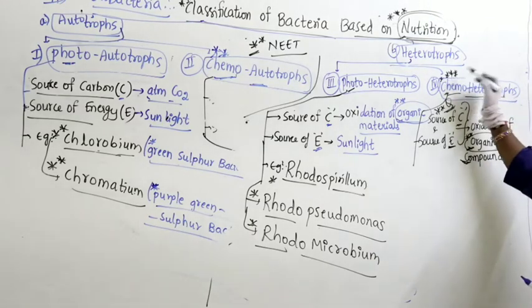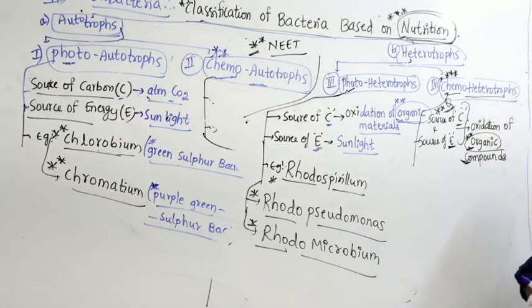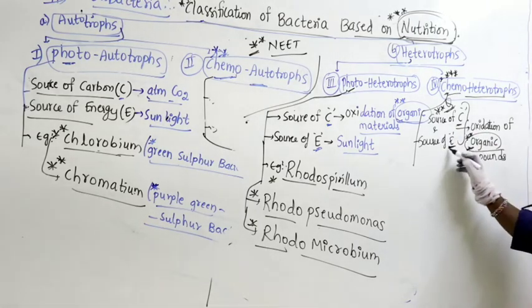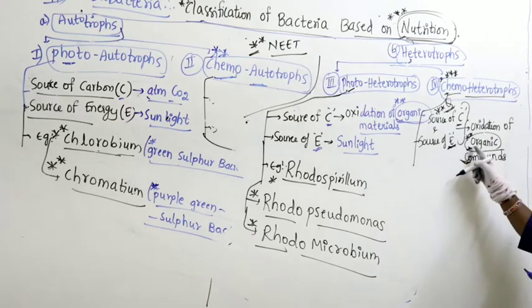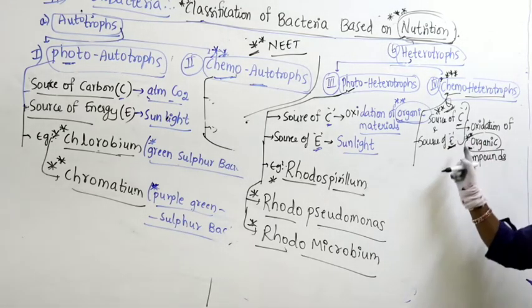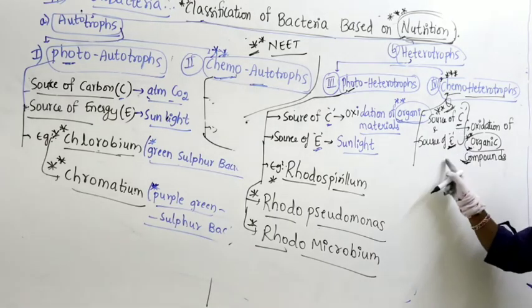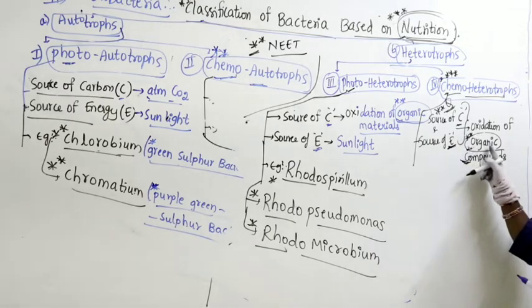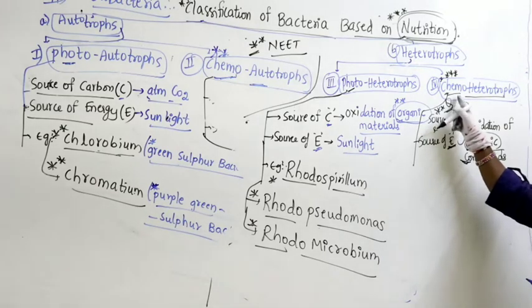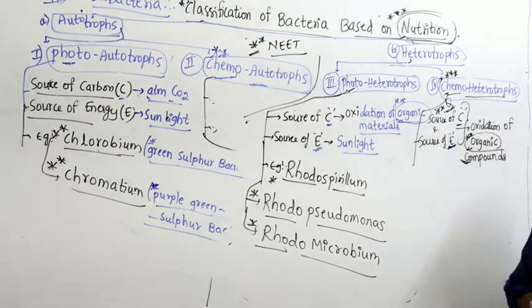They are very, very important. Here they get carbon by breakdown of organic material, and energy also they get from oxidation of organic compounds. So both carbon and energy, they get by the oxidation of organic compounds. Such a category of organisms is called chemoheterotrophs.